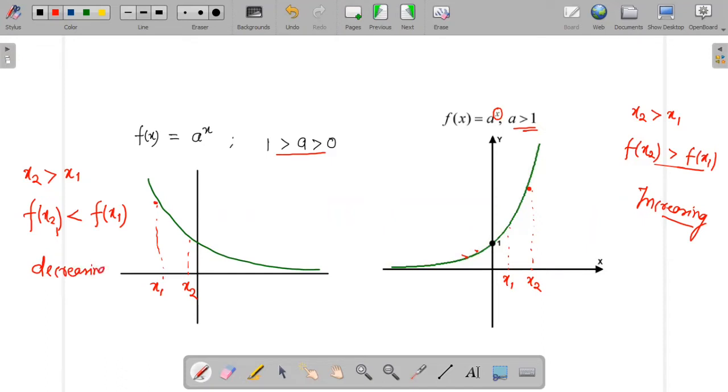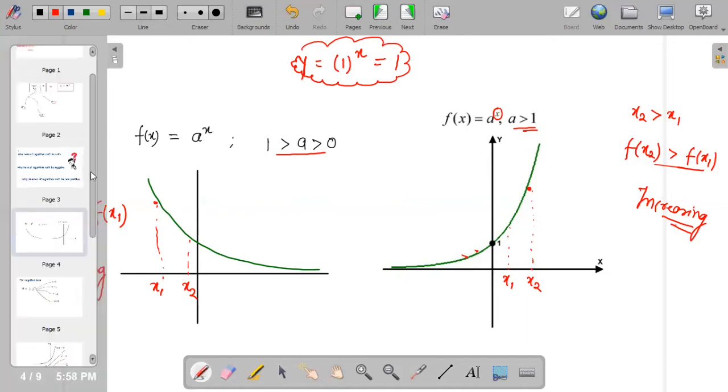So if a function is exponential, there will be two scenarios: either it will be increasing or it will be decreasing. The reason we are not considering base equal to 1 is that if I consider base equal to 1, then my function y will look like 1 to the power x, which will always remain 1 for any value of x. That means instead of an exponential function, this will become a constant one. So that is the reason why we don't consider base as one.